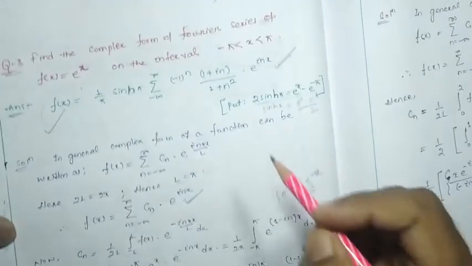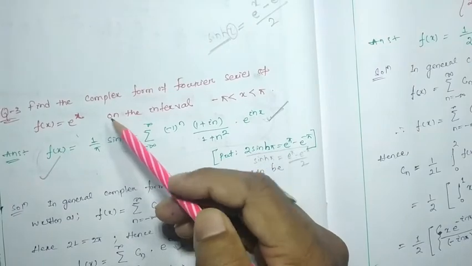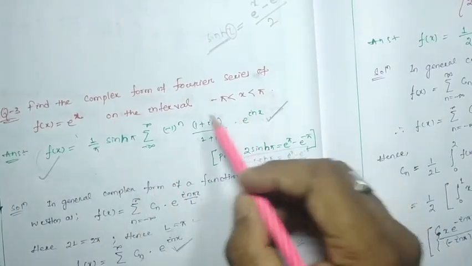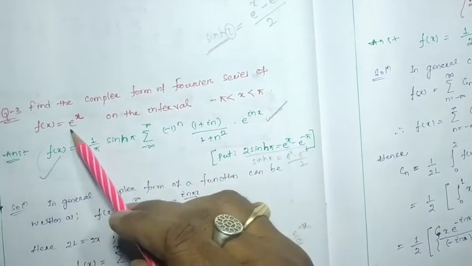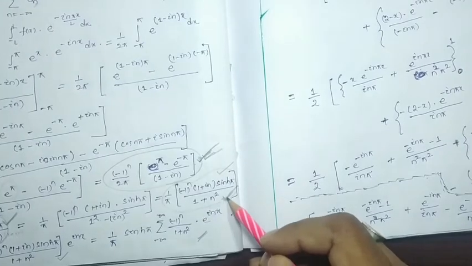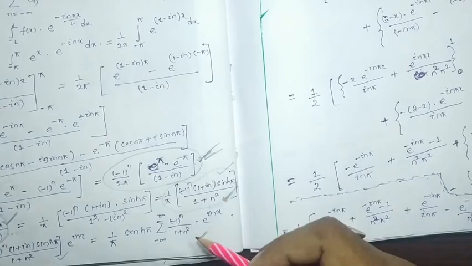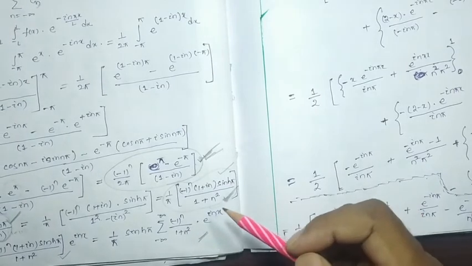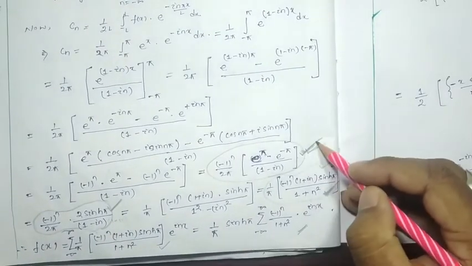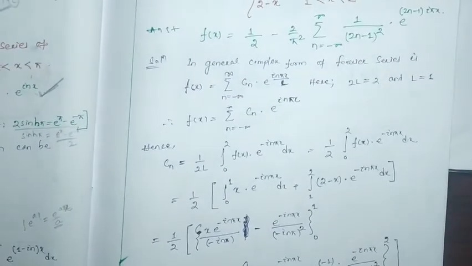Suppose this question has been given, and in that question it is asked that you have to prove that the complex form of the Fourier series of e to the x will be this much, then you have to do until the end, as Cn will be this much, whatever we have discussed in detail. But if it is not given that you have to prove it like that, you can consider this one as your Cn and this one as your Cn. Okay, we have to move to the next question.